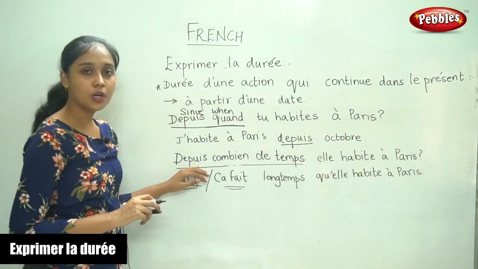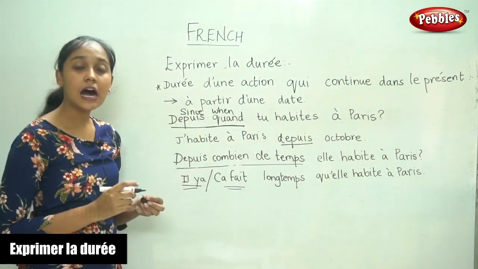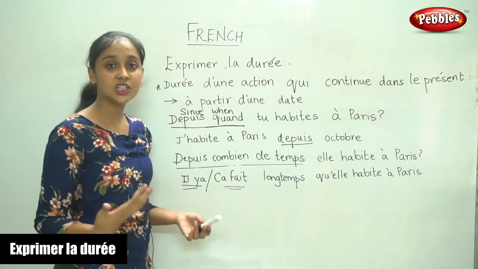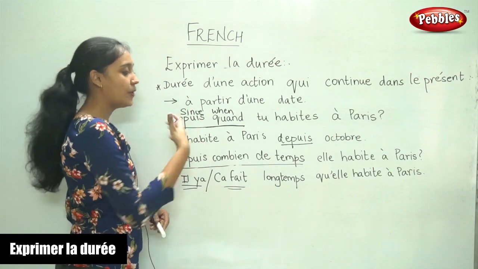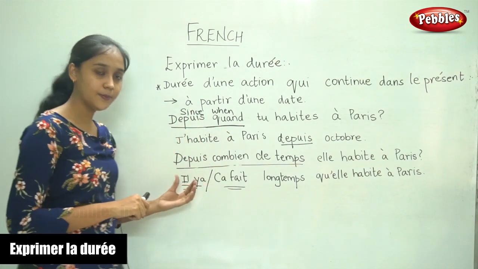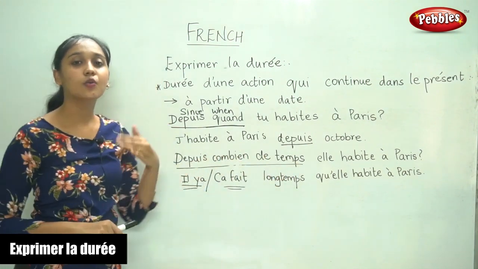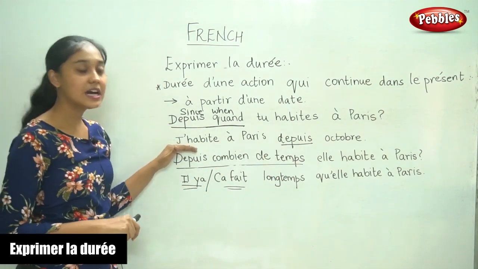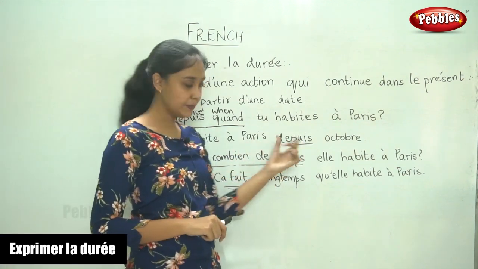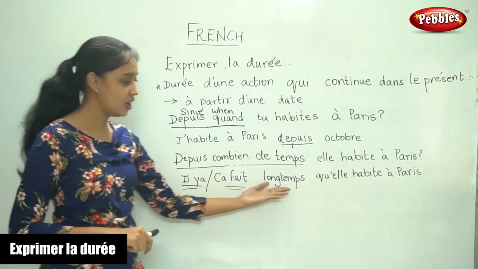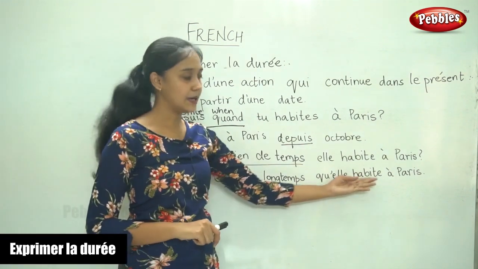So, what we needed to learn here was how to express the duration. So, when you're asking a question, you can use depuis quand, since when, or depuis combien de temps, since how long. And you can answer using depuis or il y a or ça fait longtemps qu'elle habite à Paris.